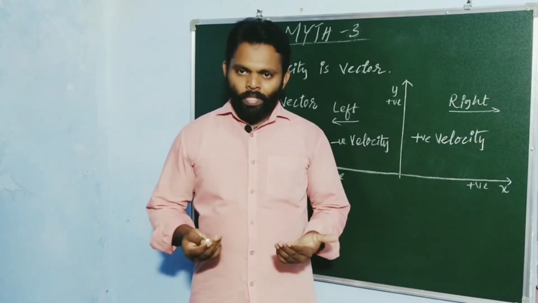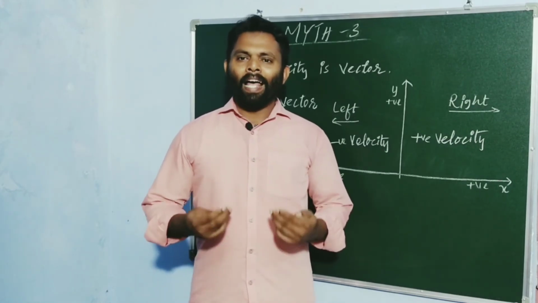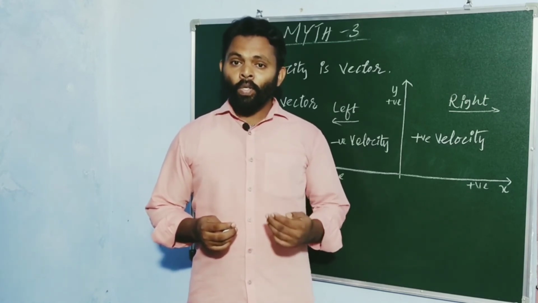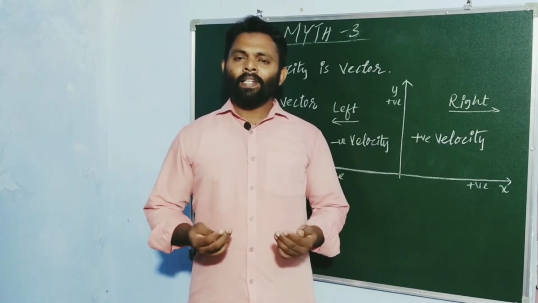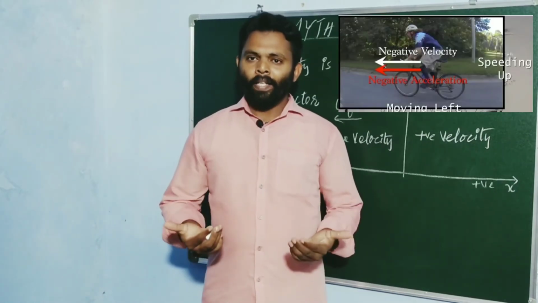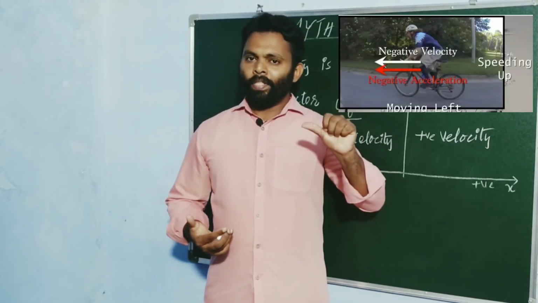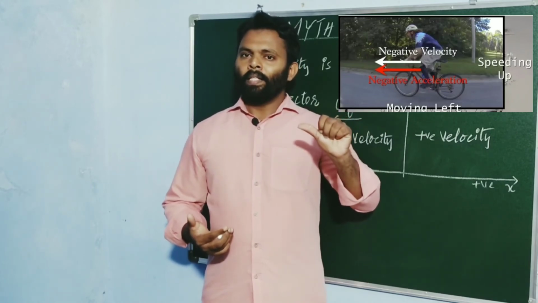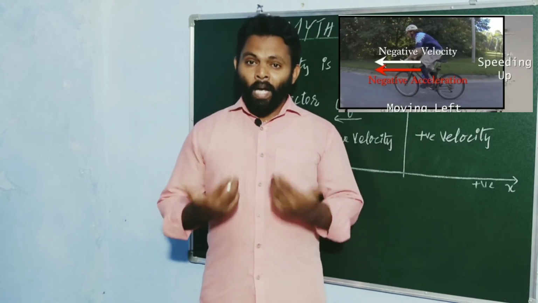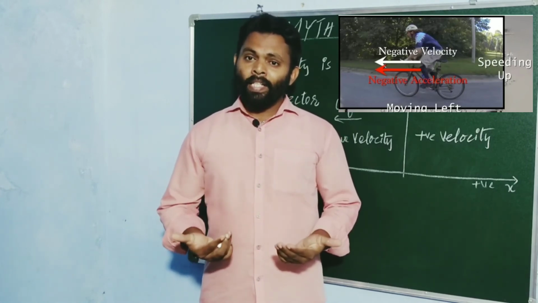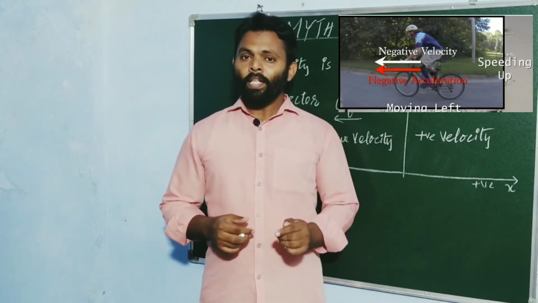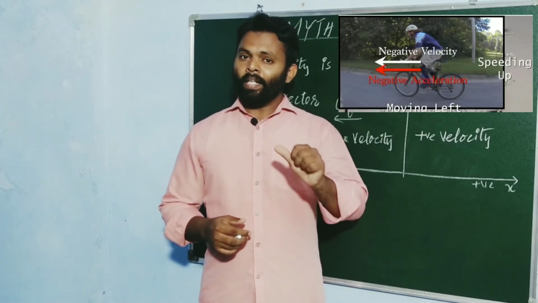In other words, when you are speeding up, the acceleration is in the same direction as velocity, and when you are slowing down, the velocity and acceleration are in opposite directions. If I am riding my bike to the left and speeding up, then the velocity is negative, and since I am speeding up, my acceleration is in the same direction as velocity, which is going to be to the left and negative.